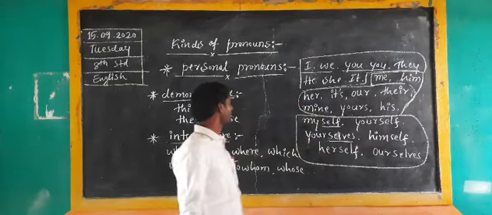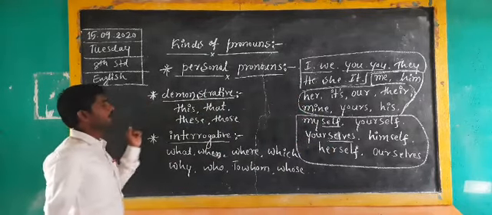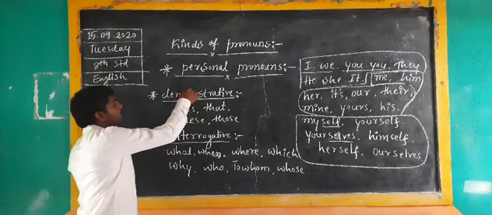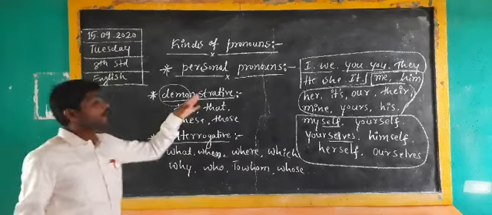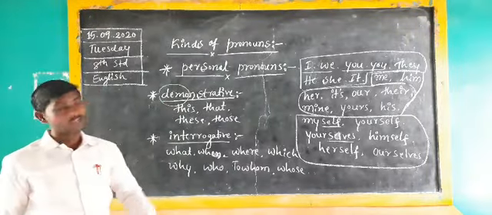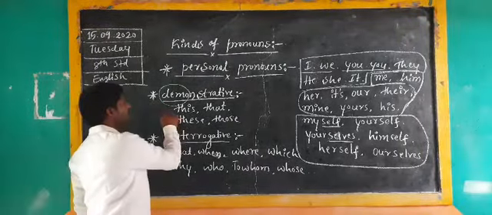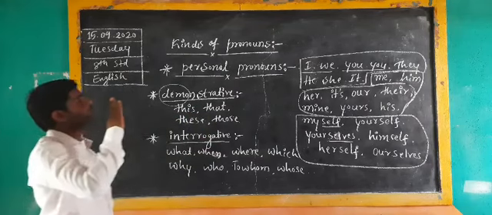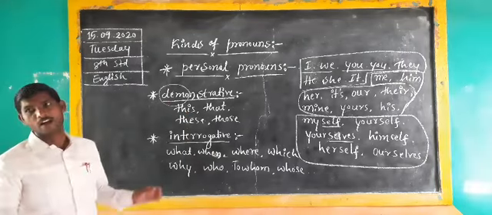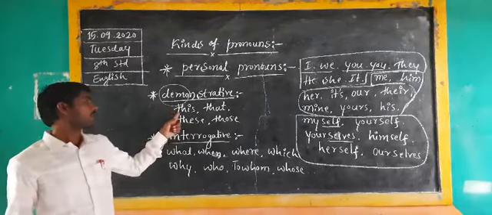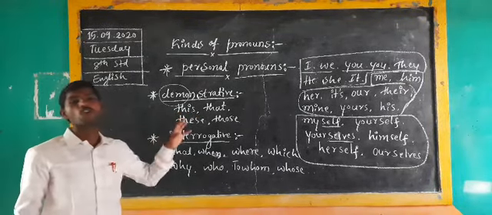The next point is demonstrative. The word mainly shows that demo means showing. What are they showing? Straightforwardly, they are showing, and these are considered as demonstrative pronouns in English grammar. There are mainly four. They are this, that, these, those.